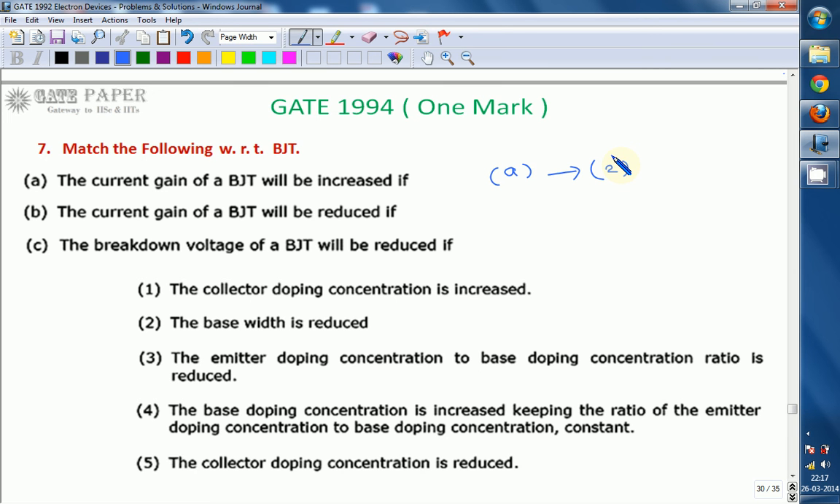Next, B is with 3. B is the current gain of BJT will be reduced if the emitter doping concentration to base doping concentration ratio is reduced. So B is matching with 3. Third one, breakdown voltage of a BJT will be reduced if collector doping concentration is increased. So C is valid, matching with 1. So this is the answer for this one.